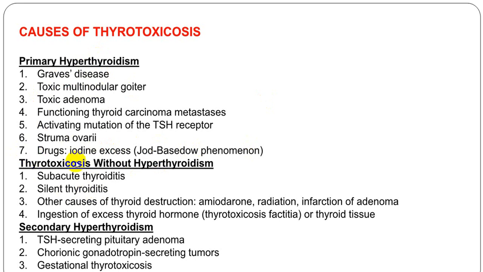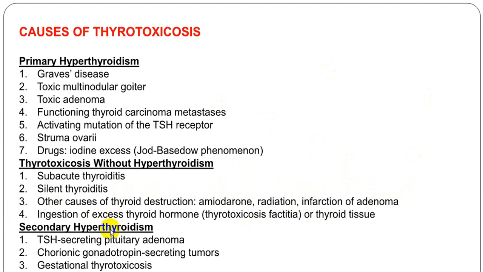You can have thyrotoxicosis without hyperthyroidism, like subacute thyroiditis, silent thyroiditis, or because of drugs like amiodarone, radiation, infarction of adenomas, thyrotoxicosis factitia, etc.